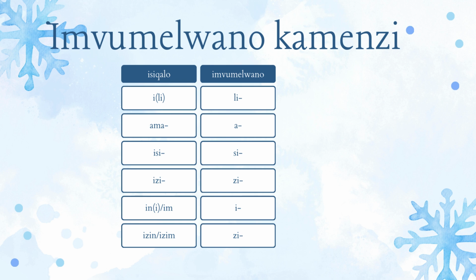Then we move on to the next noun classifications, the prefixes. So ili would be li. Ilitje, that would have a subject concord li. Ilitje liyasinda, the rock is heavy. Then the plural form would be ama. Amatje ayasinda. A is your agreement.